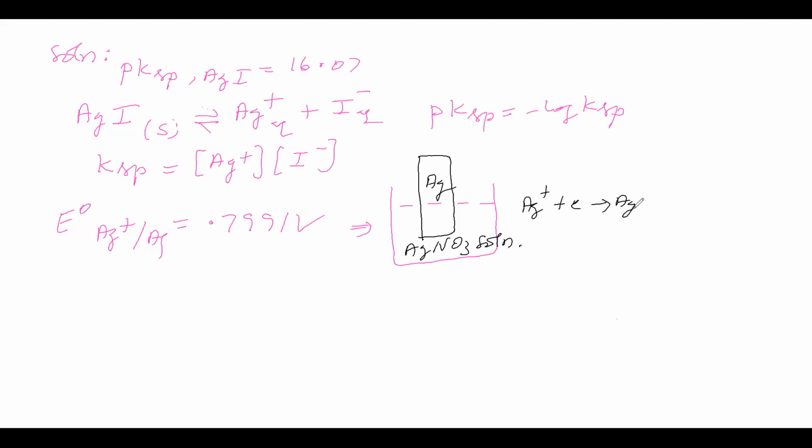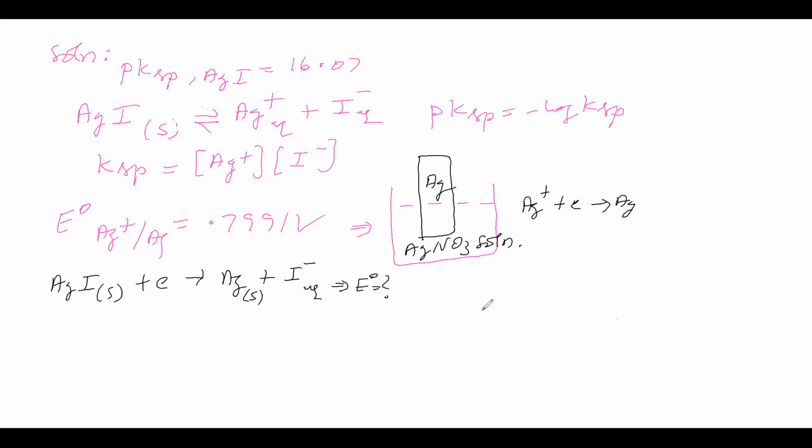Next, what is the question asked? The question asked is AgI(s) plus an electron gives Ag(s) and I minus (aq). Ag is solid, and I minus is aqueous. For this, what we have to find is E naught. How will this electrode be there? That we'll see.